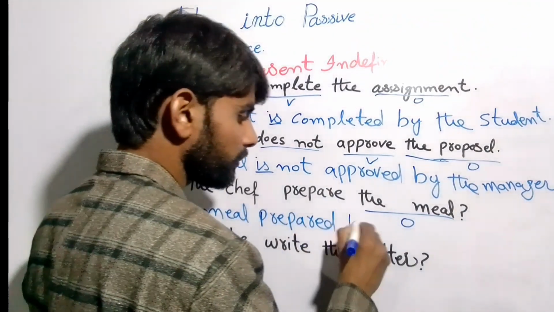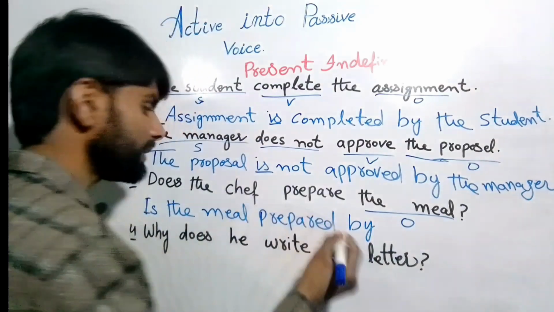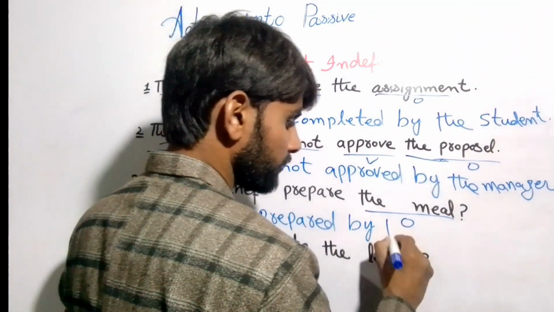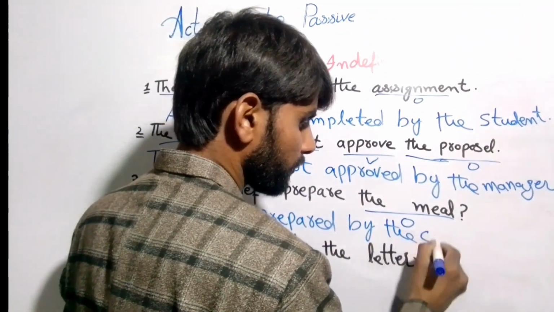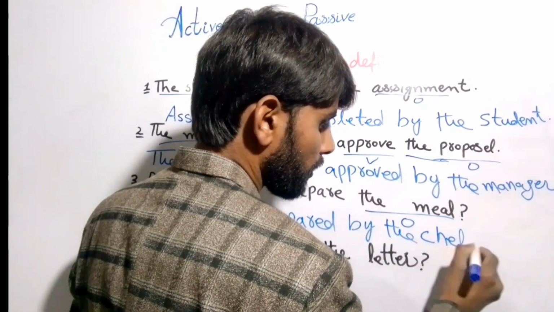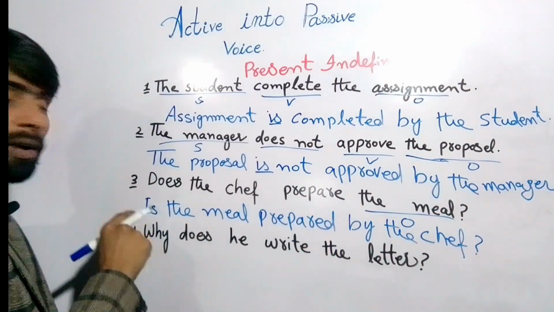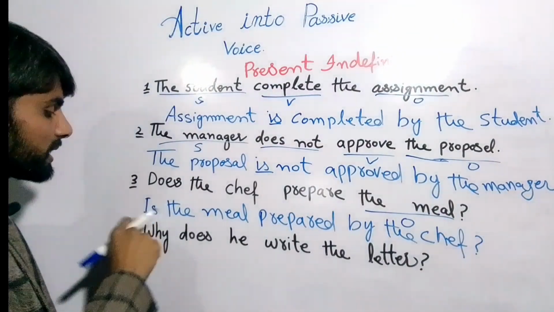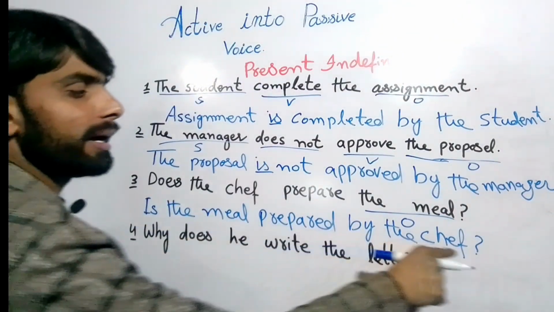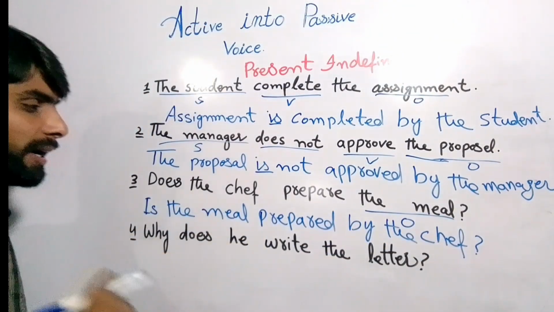By the chef. Because we are writing the helping verb first, at the start of the sentence, because we are making it interrogative, right?